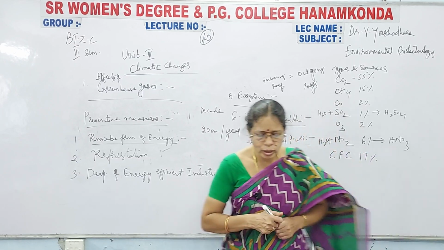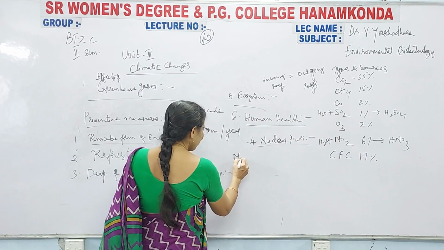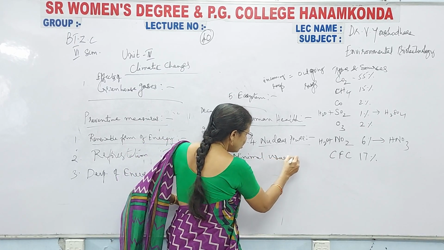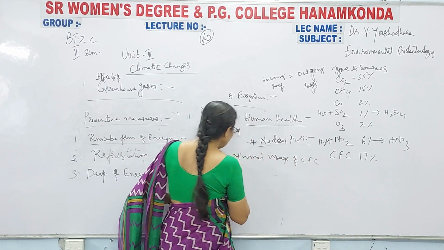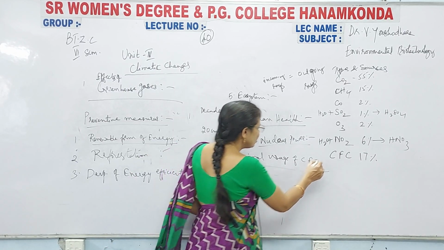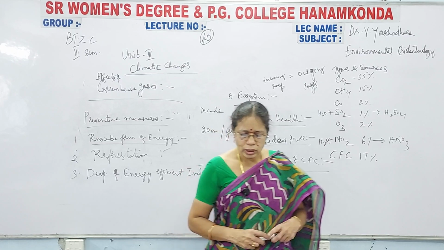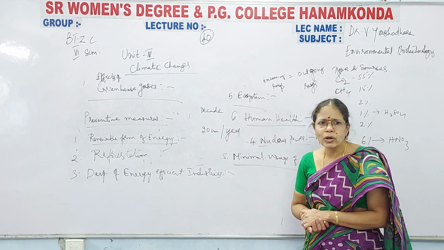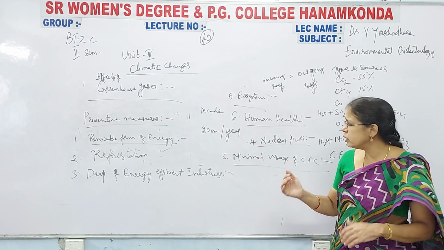Next is coming to the minimal usage of CFC. This is the fifth and most important one, minimum usage of CFC, that is chlorofluorocarbons. When you are using it, lesser amounts of chlorofluorocarbons should be emitted, should be released into the environment.